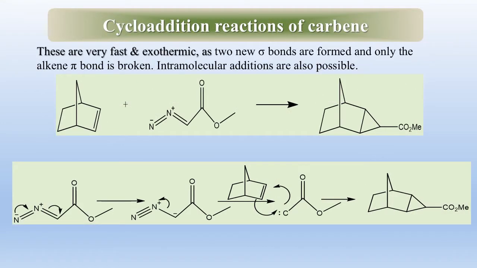Here is a cycloaddition reaction of carbene. These reactions are very fast and exothermic as two new sigma bonds are formed and only an alkene pi bond is broken. Moreover, intermolecular additions are also possible.